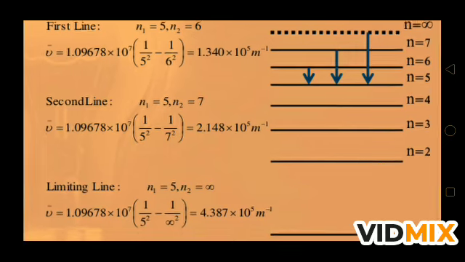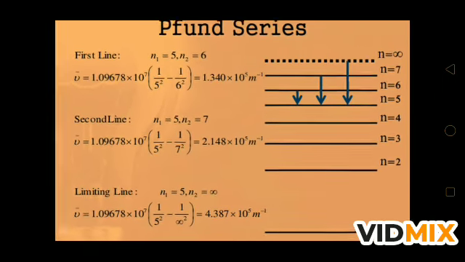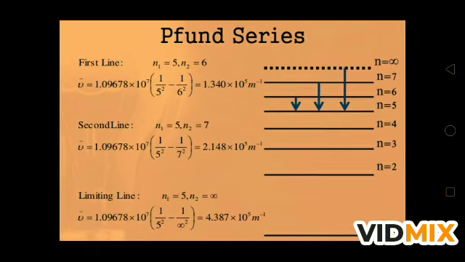So make practice of this, how to understand all these series, how to learn, because numericals will come to find any of the lines for a particular series. So you have to remember the wave number formula, the wave number relation given by the board, and also the limiting value, to calculate the number of spectral lines, and which series is found in the visible and which series is found in the invisible region. So the Balmer series is found only in the visible region.